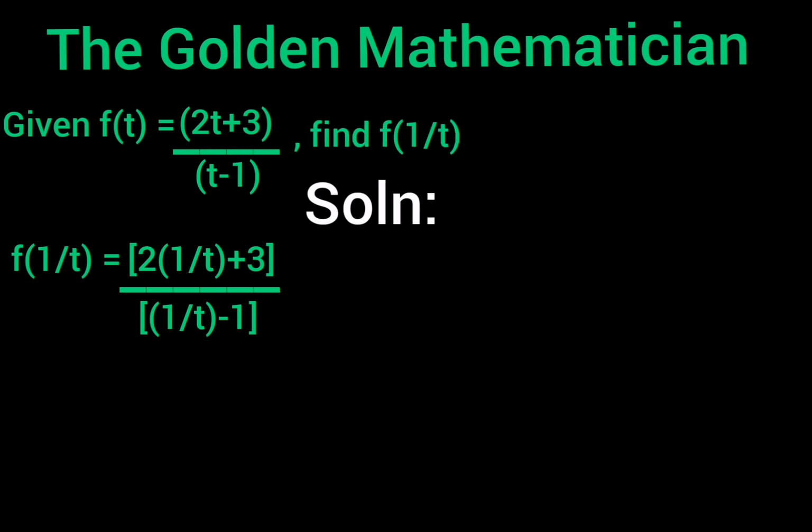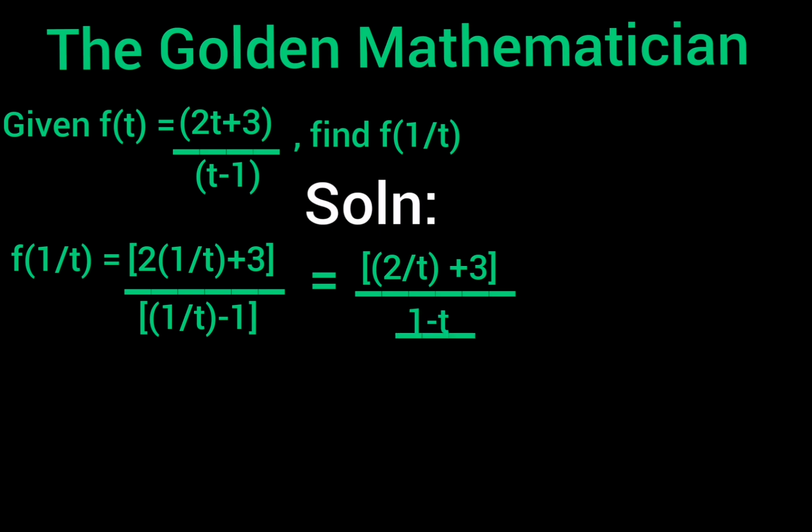So f of 1 over t is now going to be equal to 2 times (1 over t). Now this 1 over t is replacing the t that was in 2t plus 3. So we have 2 times (1 over t) plus 3, all divided by 1 over t minus 1. That is, (1 over t) minus 1. By expanding the bracket in our numerator, we are going to have (2 over t plus 3), all divided by (1 minus t) all divided by t.